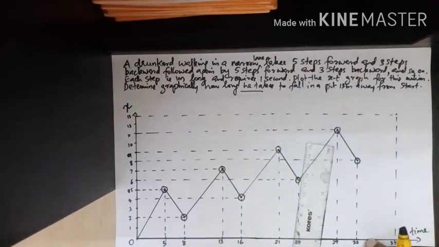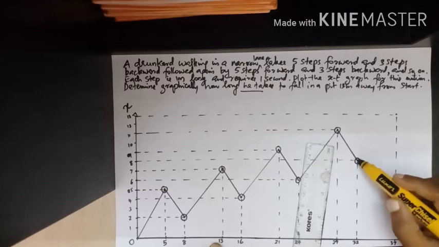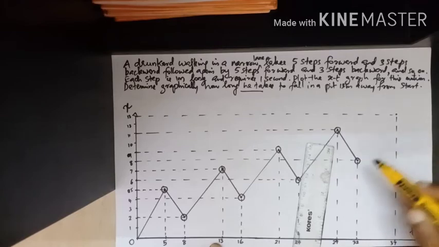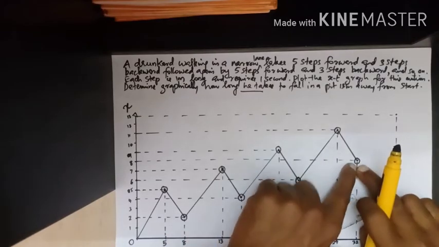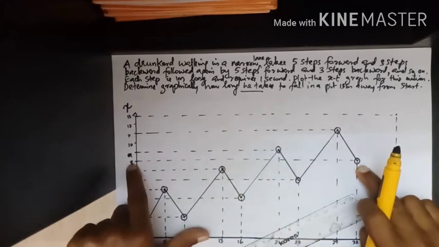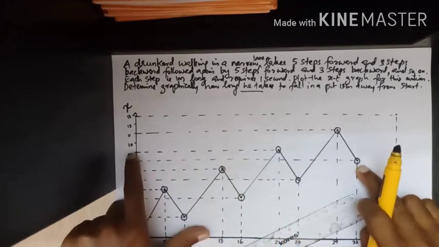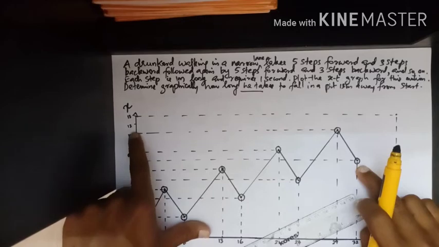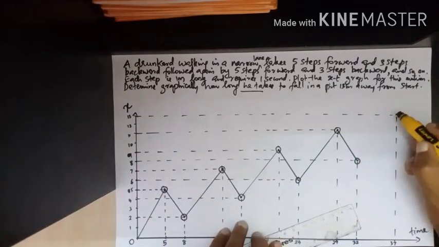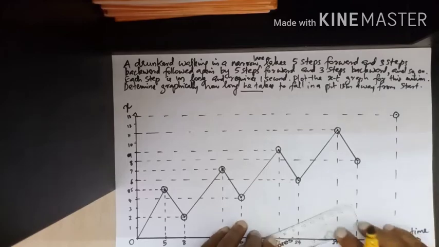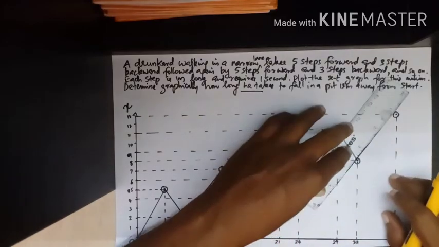Now what happens is again he starts to move forward. He moves 5 steps forward in 5 seconds. Now what is his present position? This is the present position. From 8 he takes 5 steps: 9, 10, 11, 12, 13. He reaches a point that is 13 meters away from the starting position. So this is his position.